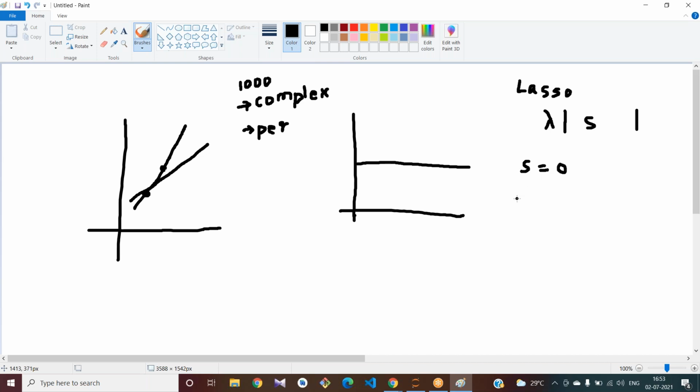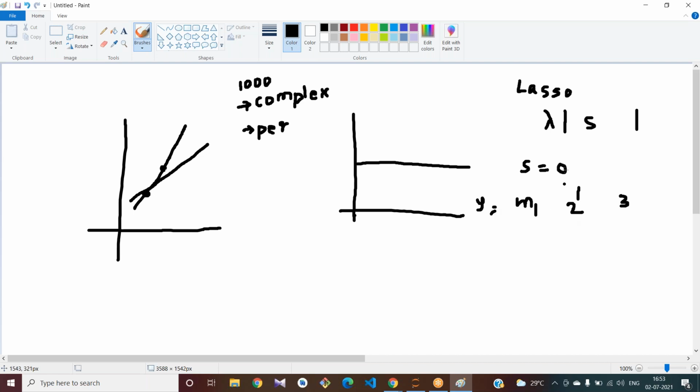Suppose you have m1, m2, m3. If the second and third features are correlated with each other, nothing but if the second feature and the third feature have the same impact on the output y, there is no point in taking both the features.